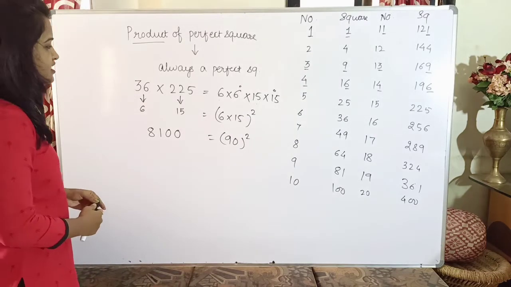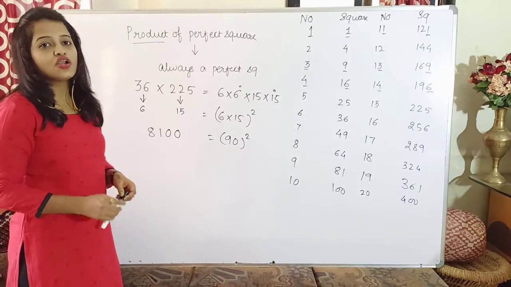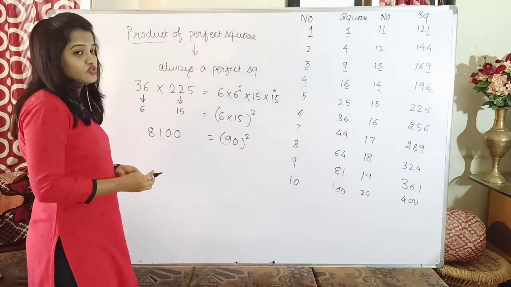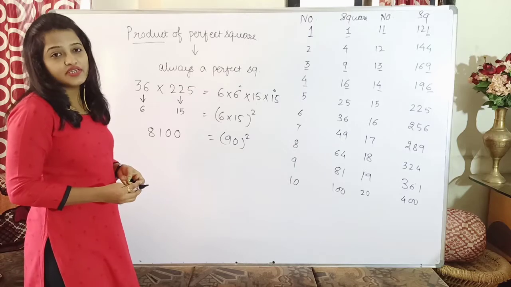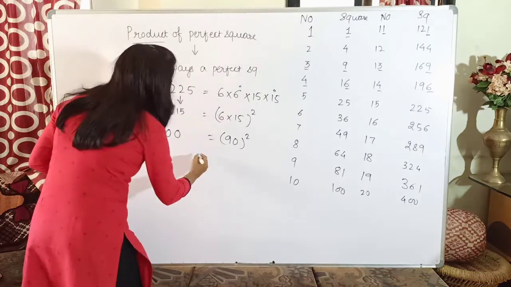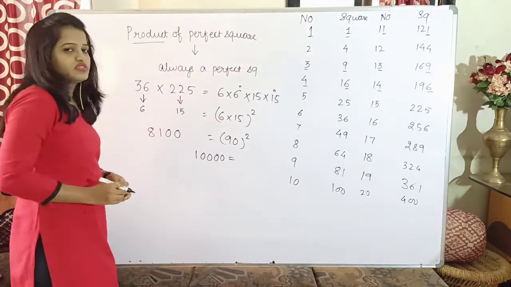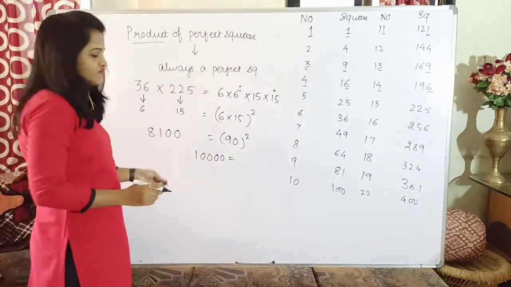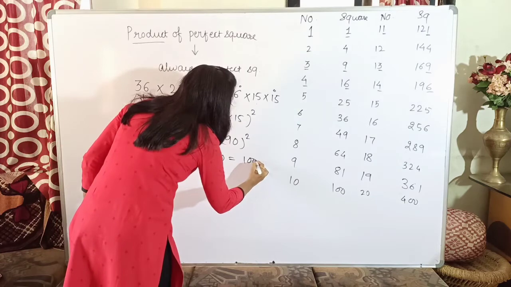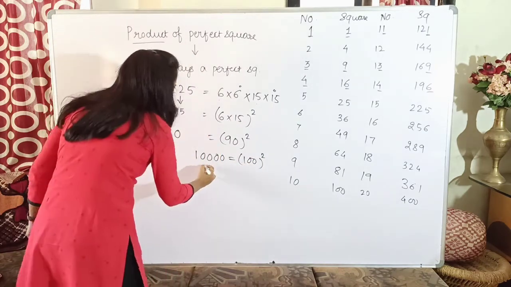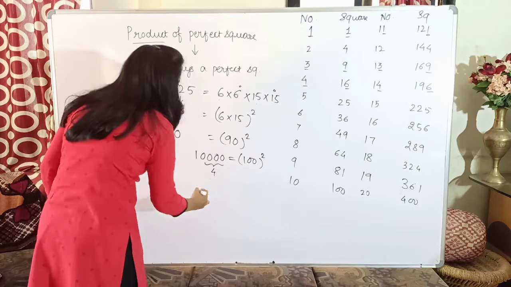The next property says if in a number there are an odd number of zeros, then that cannot be a perfect square. Meaning, 10,000. 10,000 is the square of which number? Just now we have checked, it is the square of 100. How many zeros is 10,000 having? 10,000 is having 4 zeros.